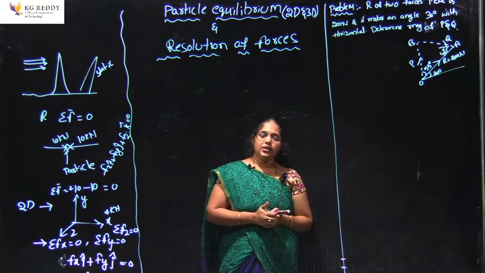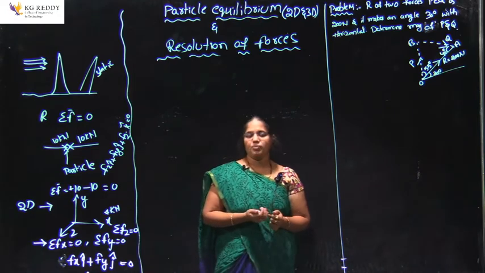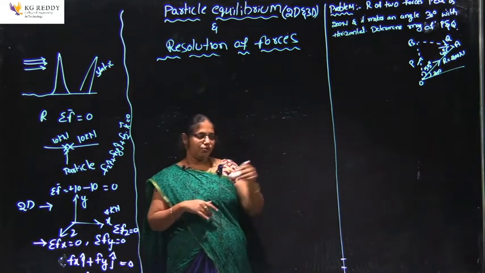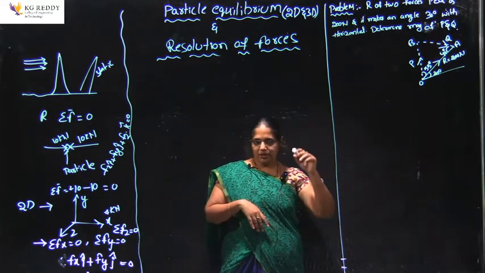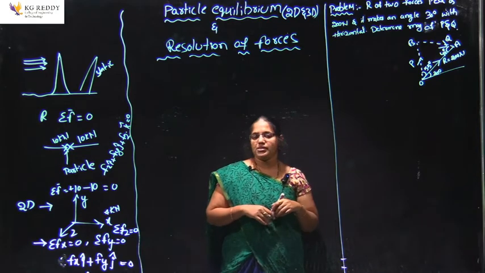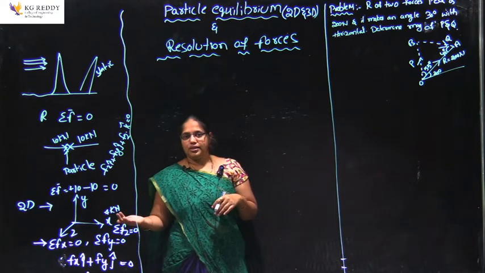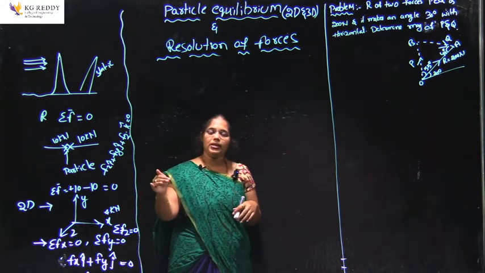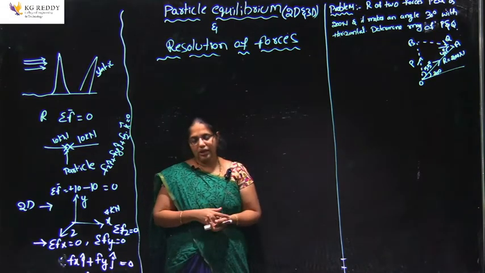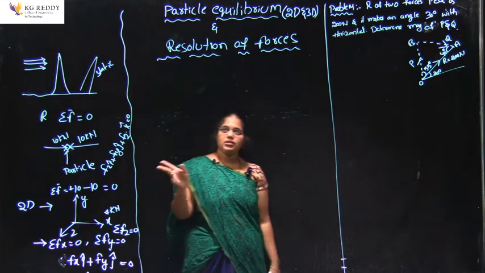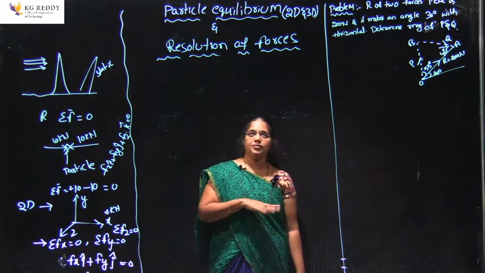Based on this particle equilibrium in 2D and 3D, in the last class we also discussed the parallelogram law. In that law, two forces P and Q moving in two different directions, we identified the resultant between the two forces. But in the case of particle equilibrium, we introduce one more force in order to bring the body into the equilibrium condition. So, this is all about particle equilibrium in 2D and 3D.